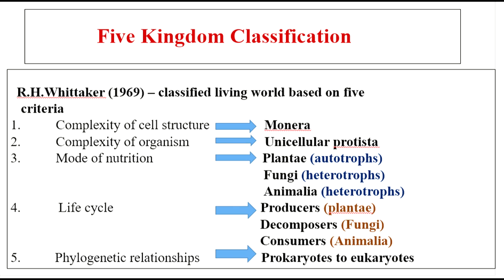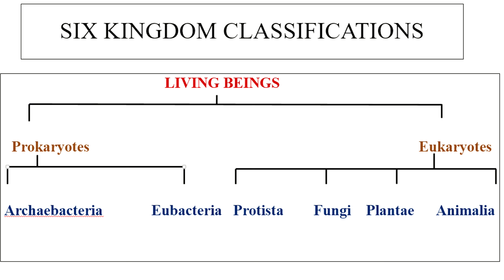And you have finally the sixth kingdom classification, where living beings are separated into two different categories: prokaryotes and eukaryotes. So you have your archaea, bacteria, eubacteria, everything in prokaryotes. And in eukaryotes, you have the protista, fungi, plantae and animalia. A common difference between prokaryotes and eukaryotes is you don't find nucleus in prokaryotes, whereas in eukaryotes you have well-defined nucleus. And prokaryotes consist of unicellular organisms. Eukaryotes consist of multicellular organisms.